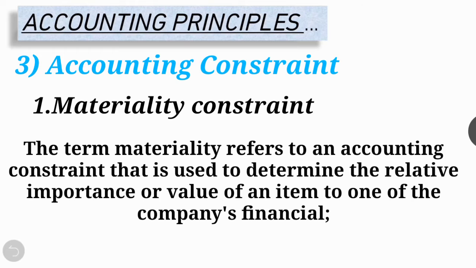If a transaction is material enough to exceed the constraint threshold, then it is recorded in the financial records and therefore appears in the financial statement also. This is the materiality constraint.